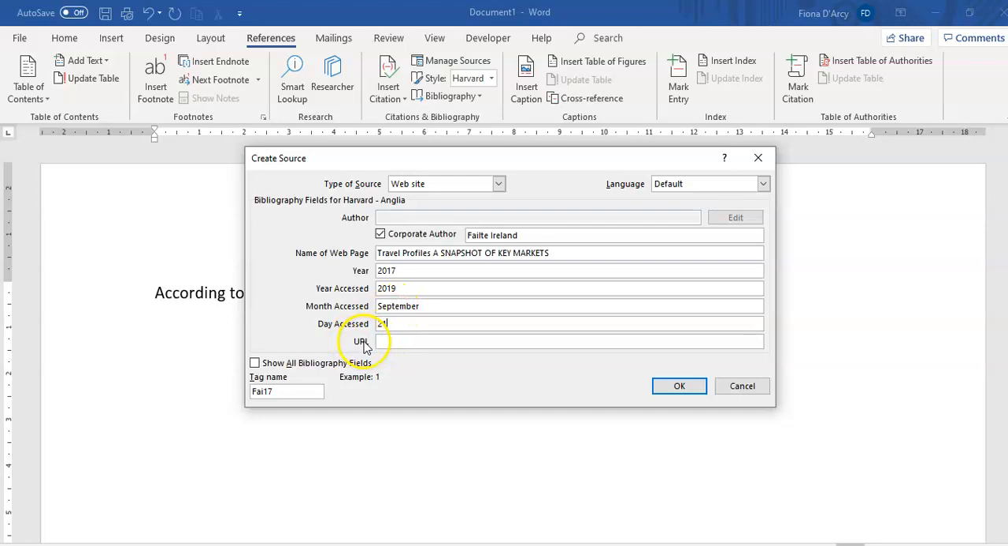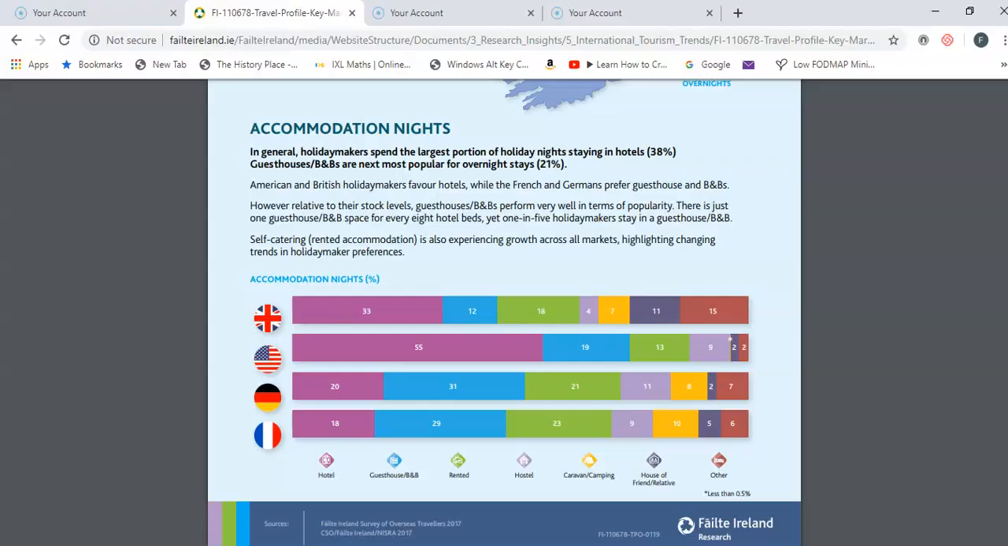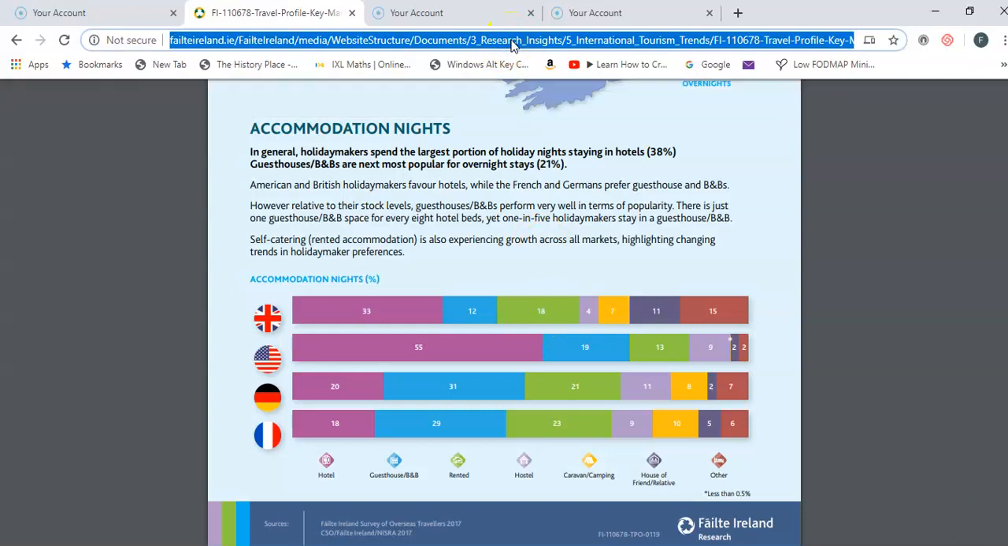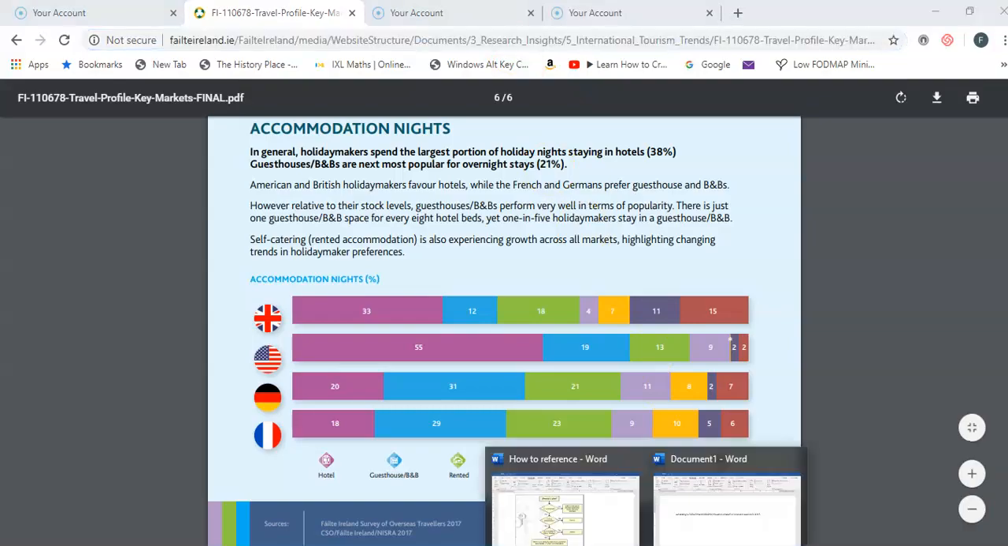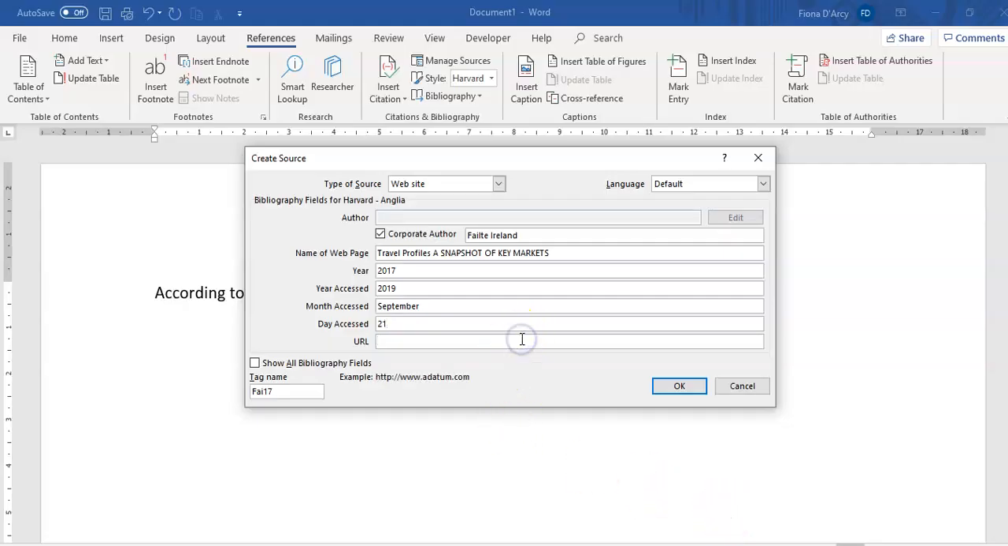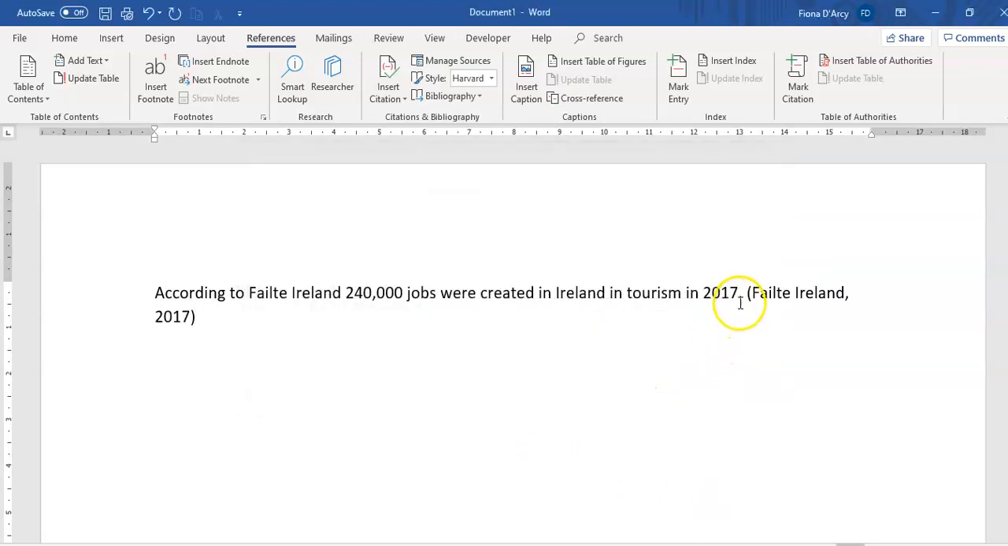And finally you have to put in the URL, which is the website address. So back to the website, one click there will highlight the whole thing. I'm going to do Control C to copy that. I'm back in my Word document, Control V to paste, and then I'm going to click OK. You'll see straight away that it's showing that this information came from Fáilte Ireland and was published in 2017. As we're going through our document, every time we look something up or go to a website, we should include that information in our project. And if we do it as we're going along, it makes it much easier.